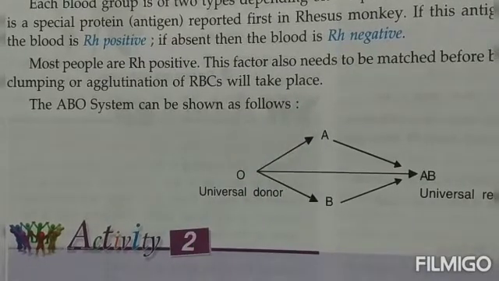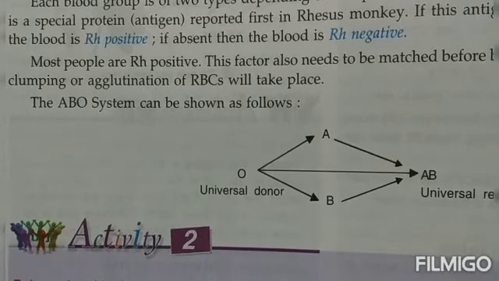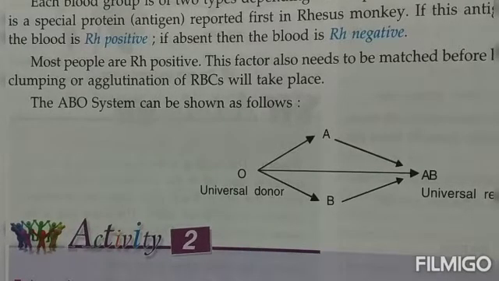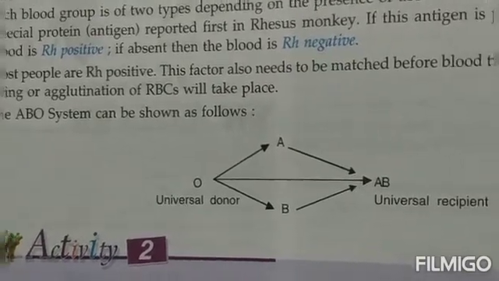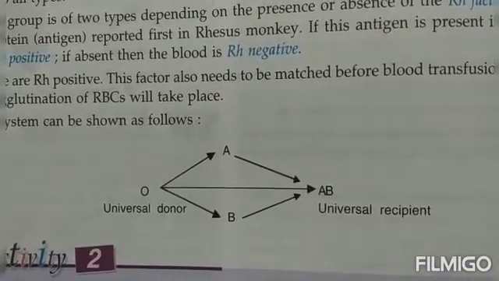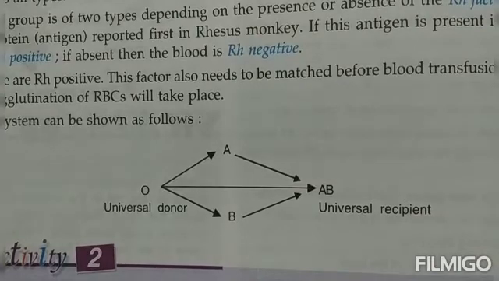Now what is this problem, children? All the RBCs, the red blood cells of our body, start sticking to each other. And that is very, very dangerous, because in that form they are not able to move throughout our body, and the clumping affects all the systems of our body. So it can be very fatal, and if it is not treated properly, a person can also die. So before the blood transfusion takes place in any person's body, children, it is very, very necessary that the blood group is matched.